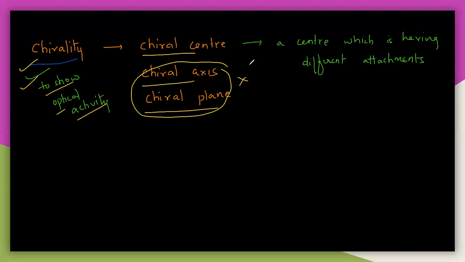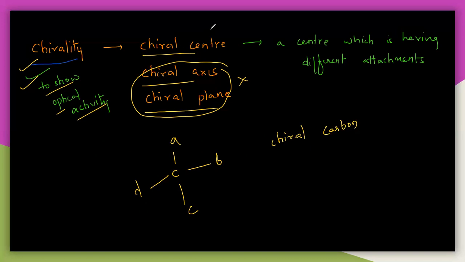You need to understand that is chiral center. Center is nothing but a center which is having different attachments. So that means let us say a chiral carbon here. Let us say this is a carbon. If it is attached with 4 different groups like A, B, C, D, then this carbon is called chiral center, chiral carbon.